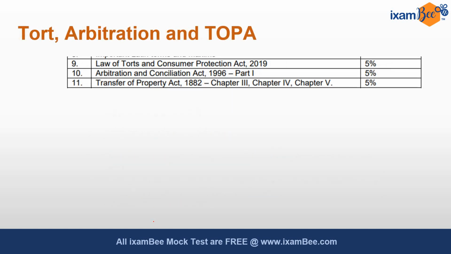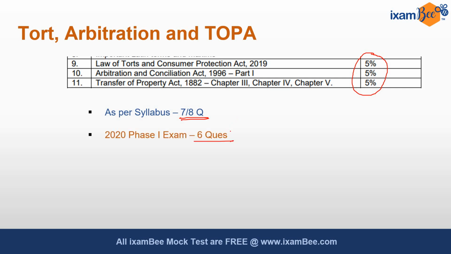Then moving to the next part, we have Law of Torts and Consumer Protection Act, Arbitration and Conciliation Act, and Transfer of Property Act. And from this together 15% questions were expected. So as per the syllabus, 7 to 8 questions should have been there from these areas, and there were 6 questions in the phase 1 exam.